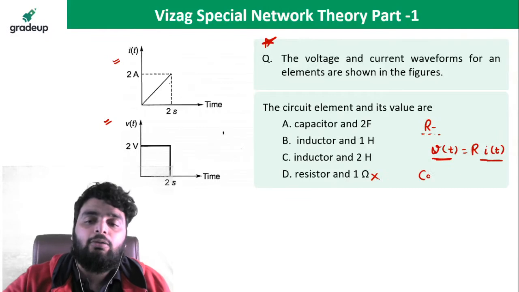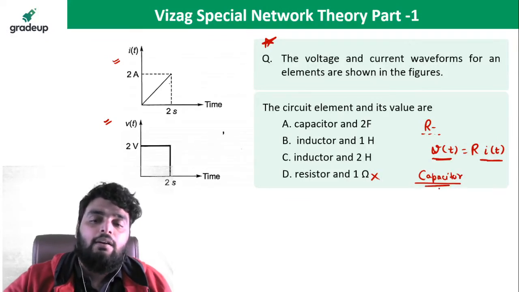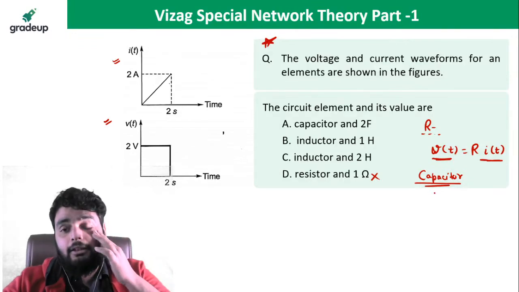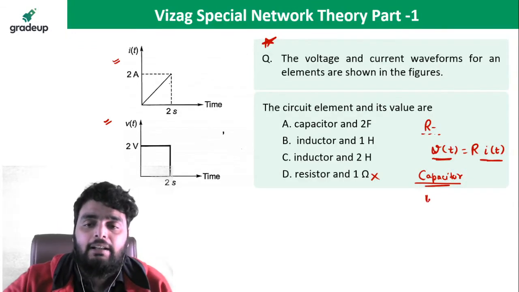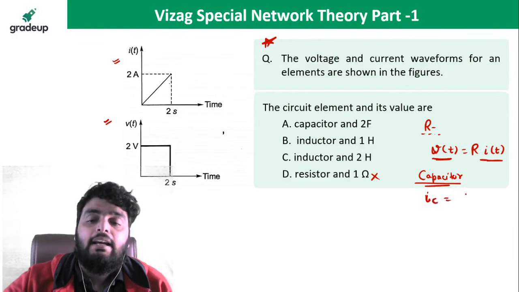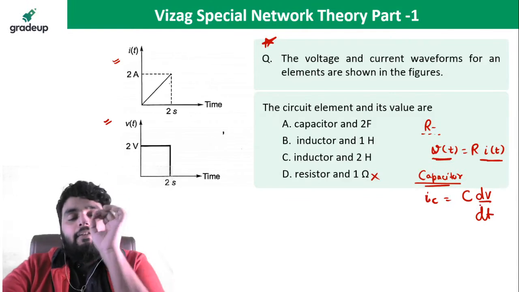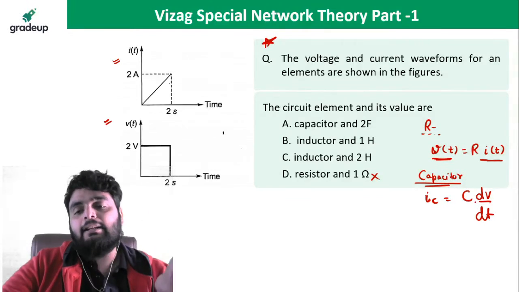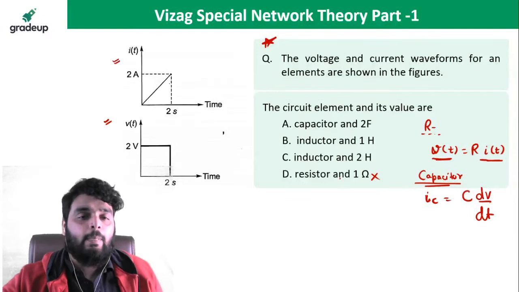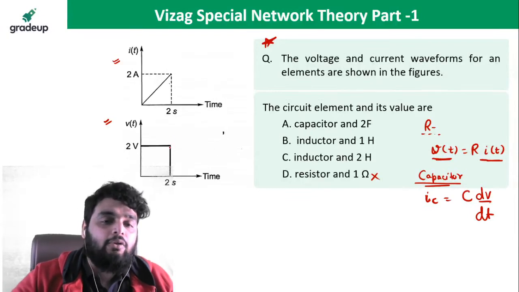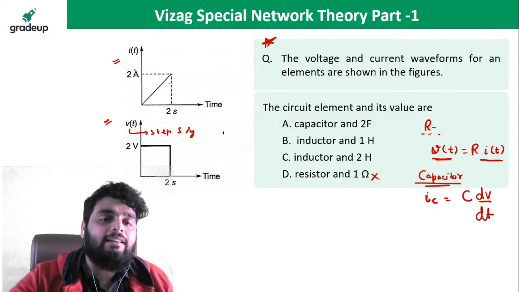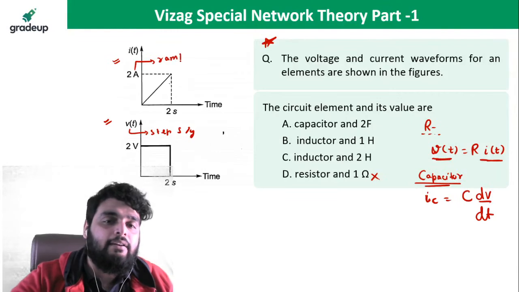If I talk about the capacitor, what is the equation in case of a capacitor? Capacitor current i_C is equal to C times dV by dt. It means when you differentiate the voltage and multiply by C, it will give you the capacitor current. Now here you can see V(t) is a step signal till 2 seconds, and this is the ramp signal.